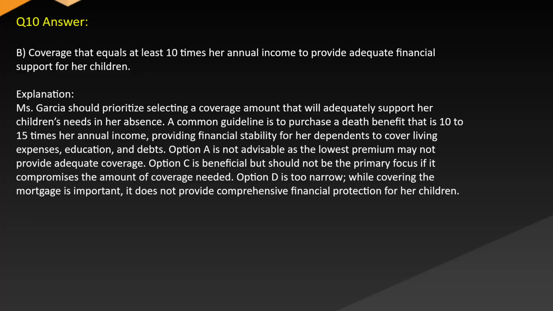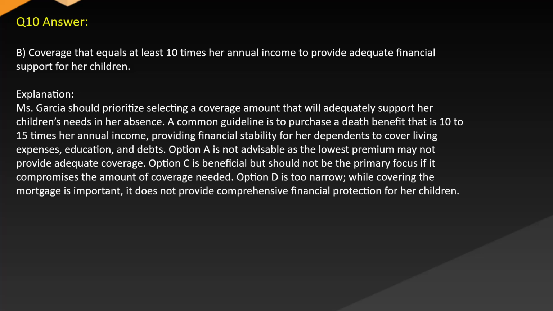Answer: B. Coverage that equals at least 10 times her annual income to provide adequate financial support for her children. Explanation: Ms. Garcia should prioritize selecting a coverage amount that will adequately support her children's needs in her absence. A common guideline is to purchase a death benefit that is 10 to 15 times her annual income, providing financial stability for her dependents to cover living expenses, education, and debts.